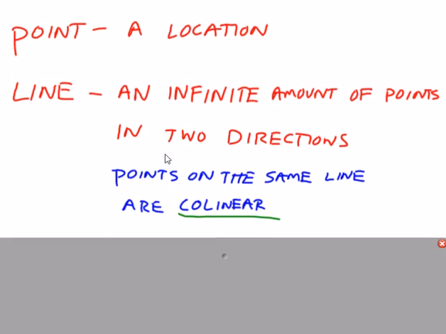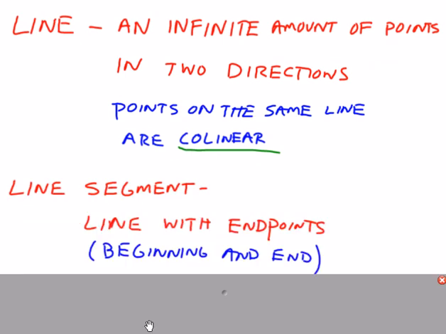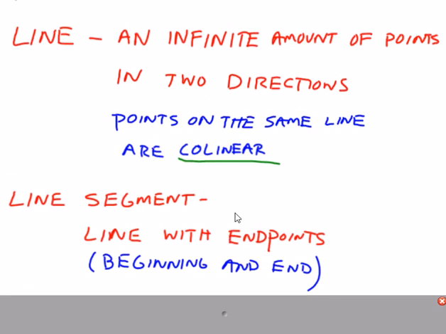Now, if you were to pick 2 points and designate those as endpoints, then that would give you a line segment. A line segment has endpoints, where 1 point is the beginning and 1 point is the end. Because segments have beginnings and ends, it is possible to take the distance of a line segment. It is not possible to take the distance of a line.